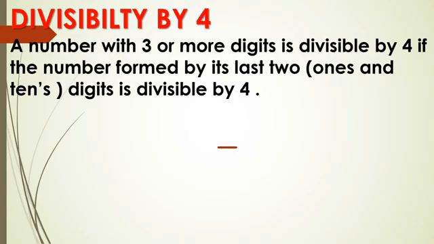A number with 3 or more digits, and we have to check whether that number is divisible by 4 or not. We will see its last 2 digits. Last 2 digits means its ones place digit and tens place digit. And we will check whether the number formed by these last 2 digits is divisible by 4 or not. Okay? See the example.